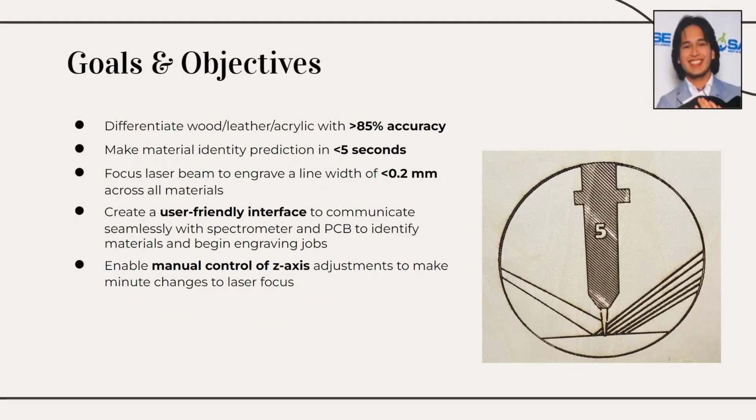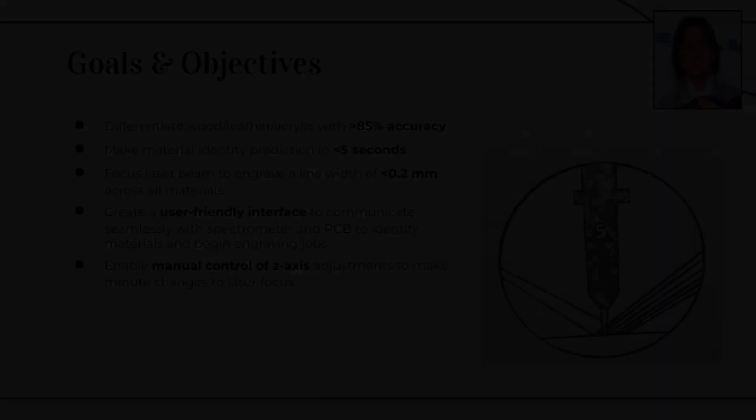Some of our goals and objectives for this project include being able to differentiate between a variety of materials with an 85% accuracy or more, have some material identity prediction within less than 5 seconds, as well as focus the laser beam to be able to engrave within a specific line width. We also want to create a user-friendly interface that will be able to communicate between the software and the hardware, as well as have a manual control of the Z-axis to be able to adjust it as well.